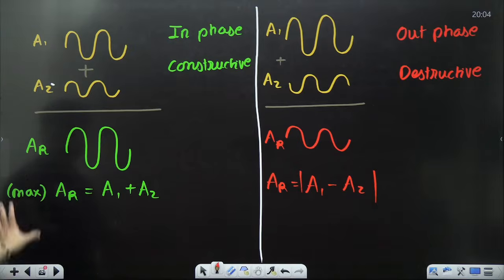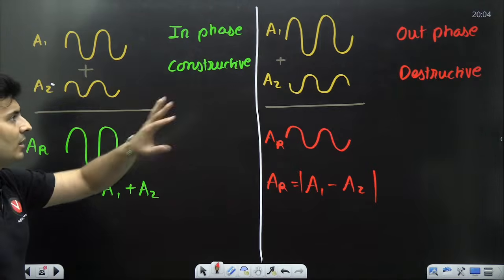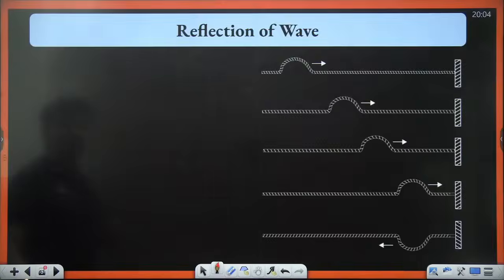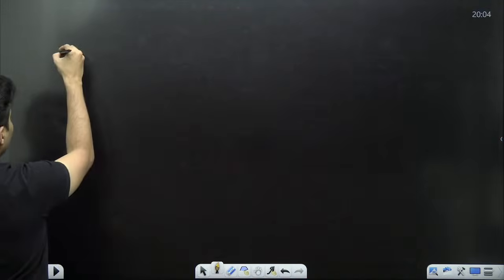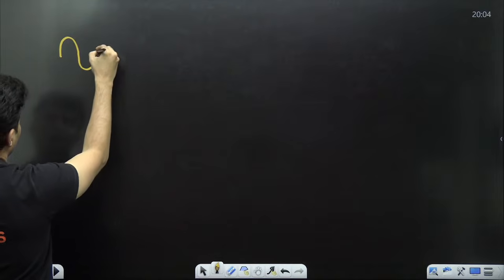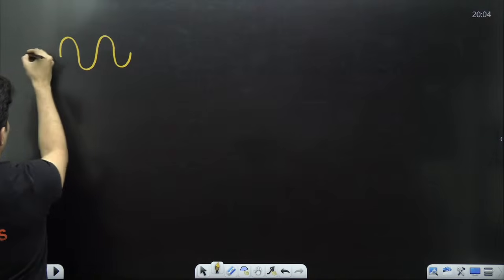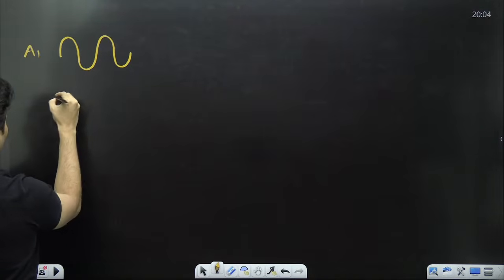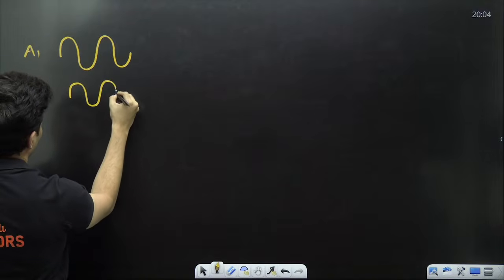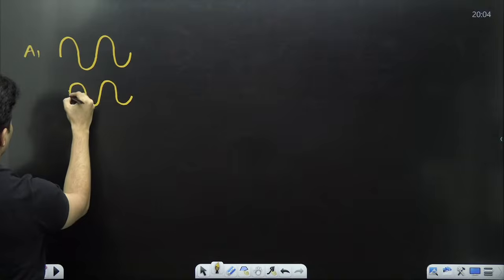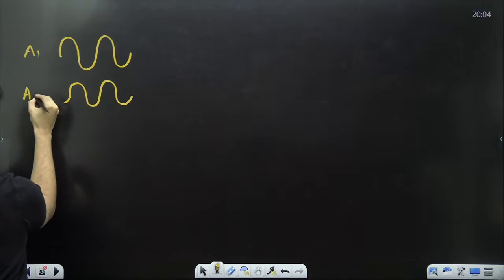Now, some of you will be like, sir, what if they are not in phase, they are not out of phase, it's something else only. Something like this. If there is one wave here having amplitude A1, another wave is slightly here having some other amplitude, A2.